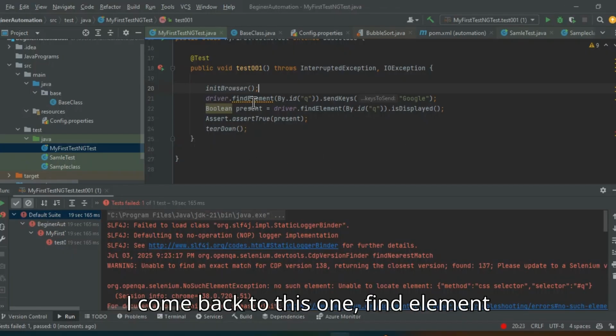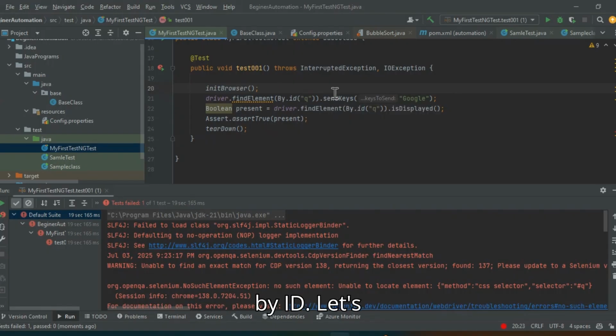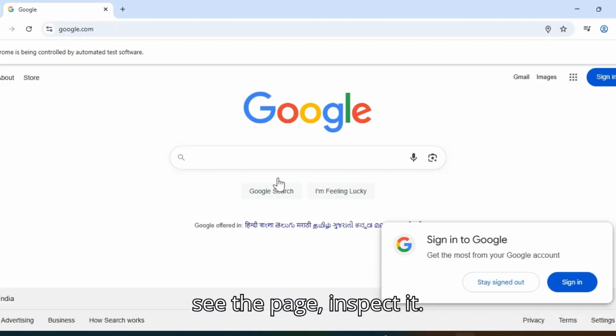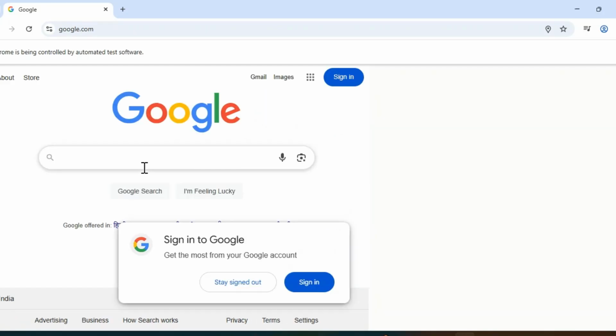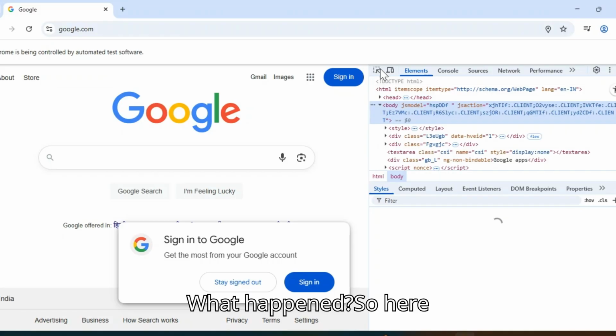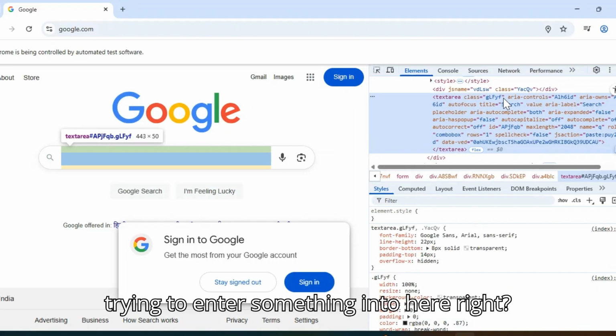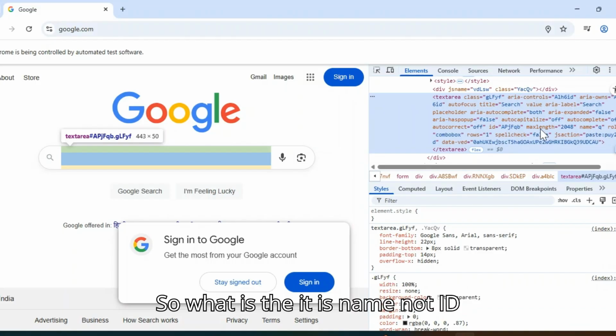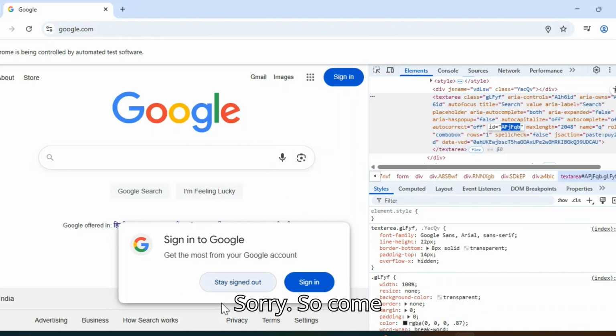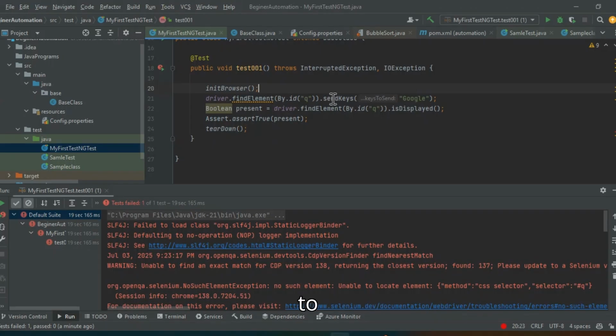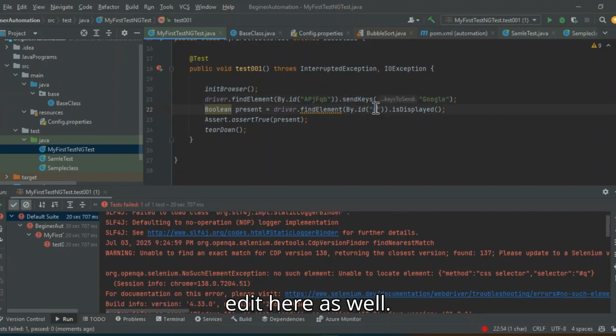Come back to this one, find element by ID. Let's see the page, inspect it. What happened? So here we are trying to enter something into here, right? What it is is name, not ID, right? For ID we should take this one. Sorry. So come to this one. Try to edit here as well. Then after that the test will run fine.